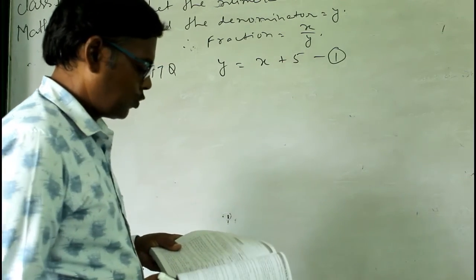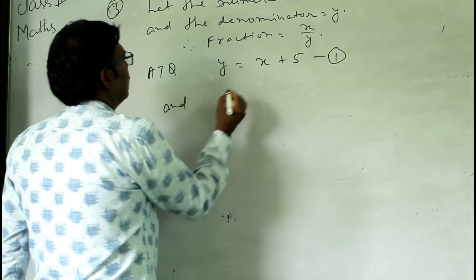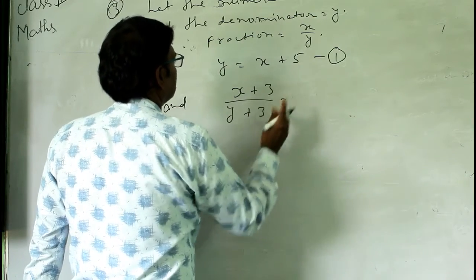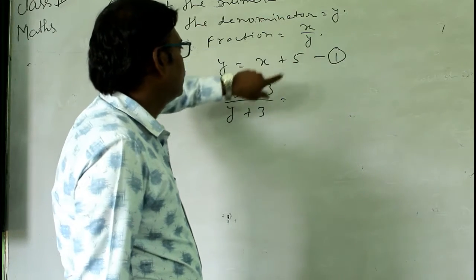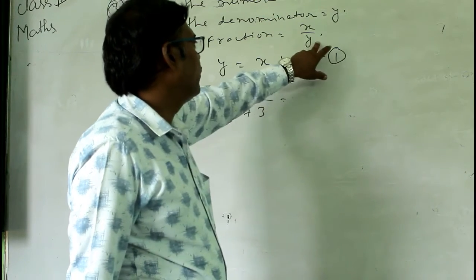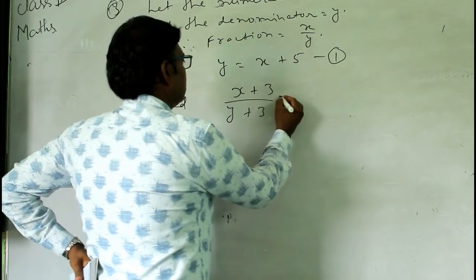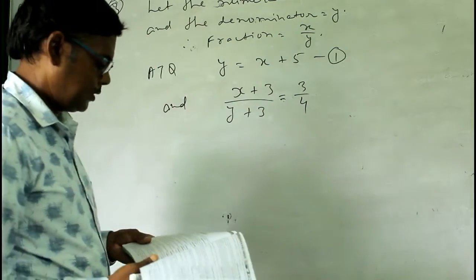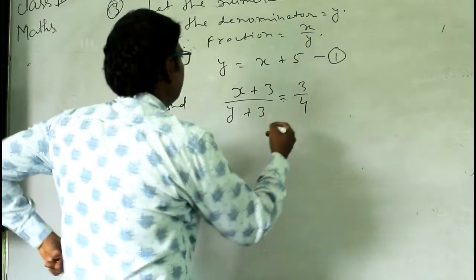And if 3 is added to both the numerator and denominator, you have x plus 3 and y plus 3. That is the fraction, and in this fraction 3 is added to the numerator and 3 is also added to the denominator. Then the fraction becomes 3 by 4. Now we have to find the fraction.